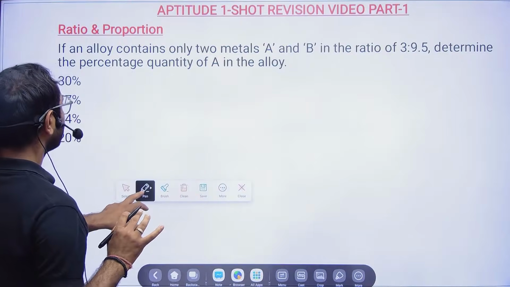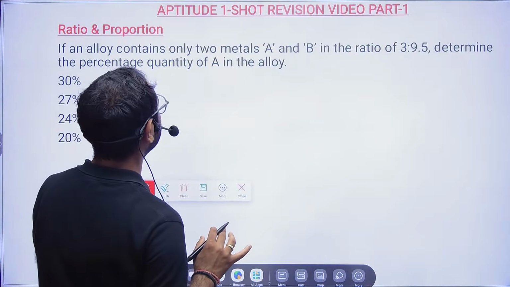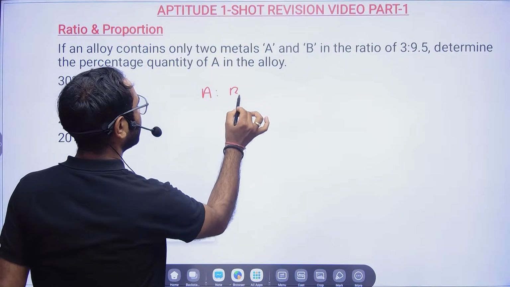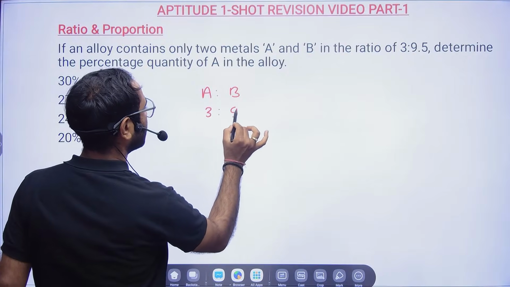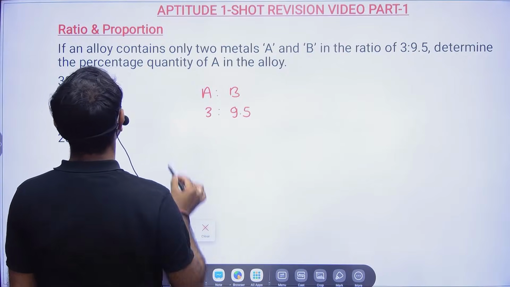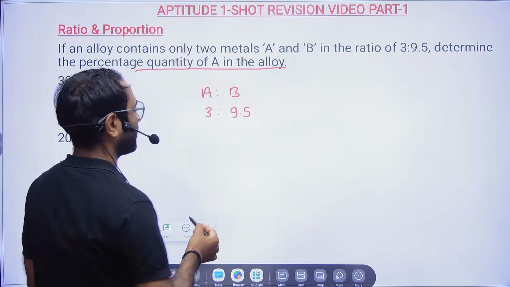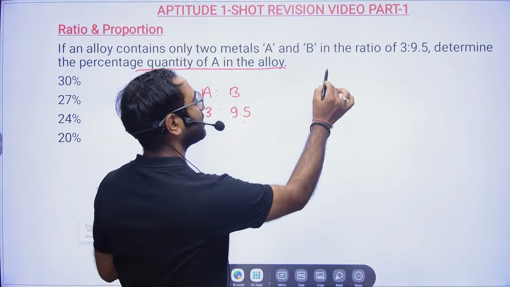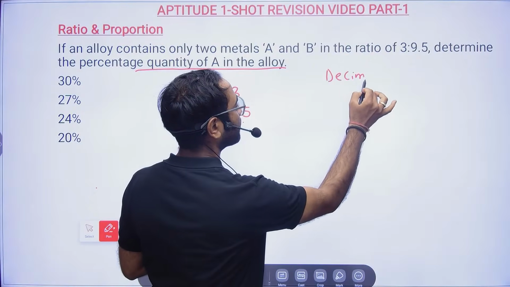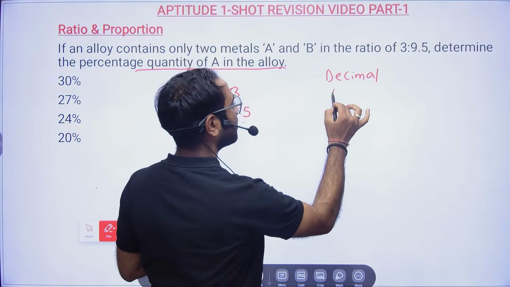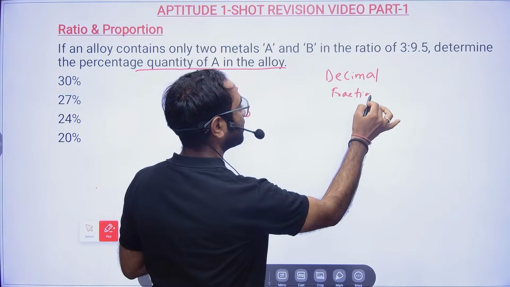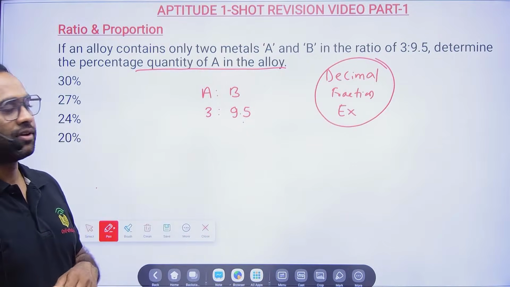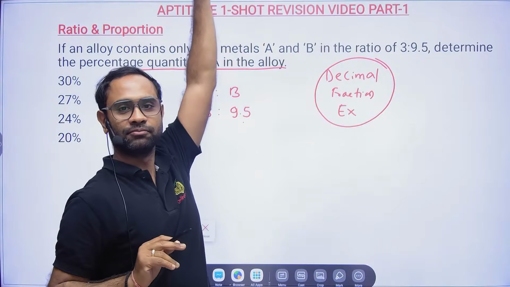Chalo bhai. If an alloy contains only two metals, A and B, in the ratio 3:9.5, determine the percentage quantity of A in the alloy. See, it is always difficult to play with decimals, fractions and your x. So always remove them.